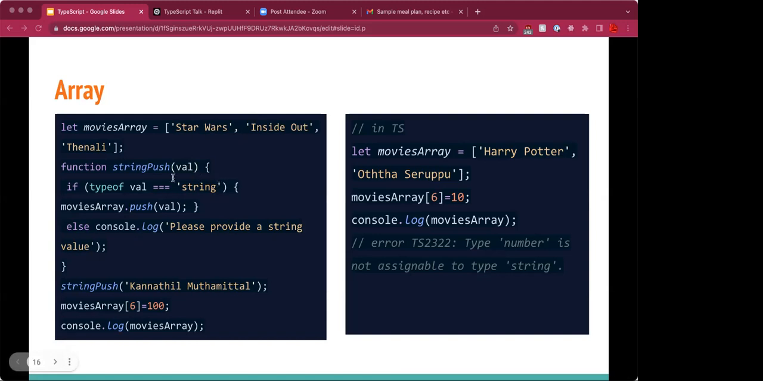Whereas in TypeScript, since we assigned an initial value here of an array of strings, it will infer this array to be of type string array. And it will throw an error, type number is not assignable to string, when we try to do the same approach here, like movies array of 6 equal to 10. It will throw an error at that time when we're trying to access. So this is type safe in TypeScript.